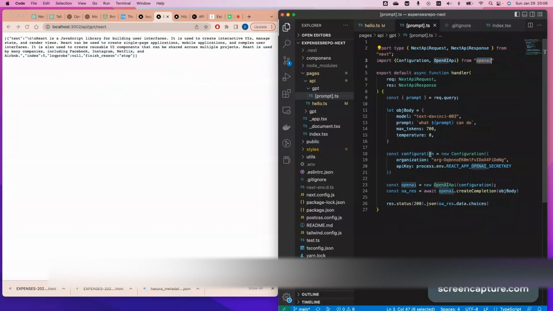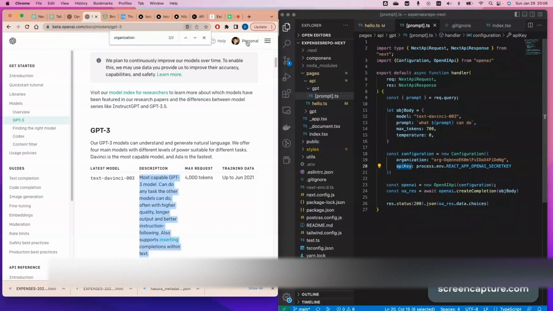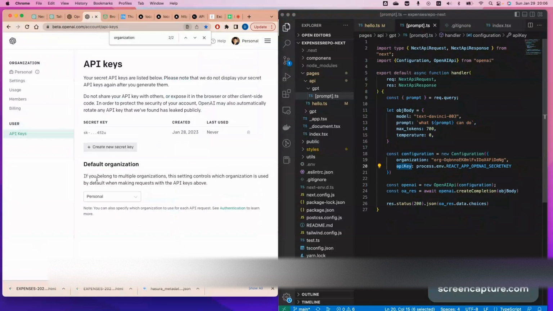And then we do the configuration by bringing in the organization and the API key. So you should go to the API to get your API key right here. New API key. Just create a new API key, right? And then you can use it there. You can use mine, but this is what you're going to do. Configuration, and then very easy. OpenAI API call, bring in the configuration, right? Async await to create a completion object, which is right there. Bring this over and then return it for the JSON, and you return JSON structures.